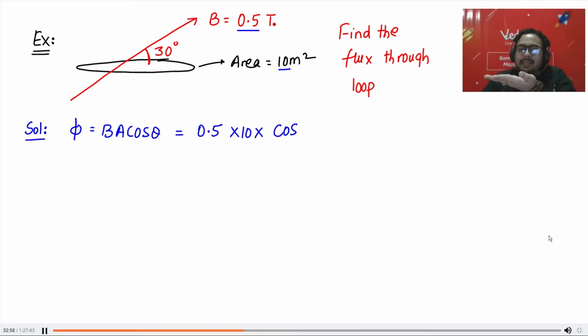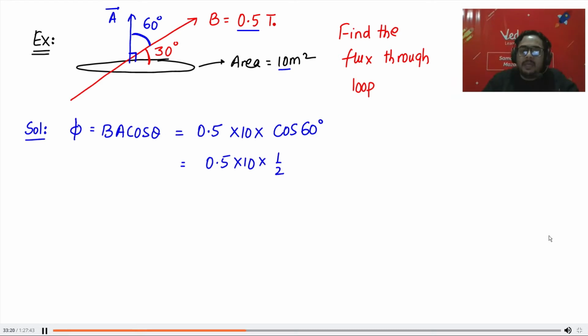So area vector will be perpendicular to it. Area vector is always perpendicular to the plane of the loop. This is your area vector. So you have to take this angle. Are you getting my point? So this angle is 60 degree. That is why I will use 60 degree. And you're going to get 0.5 into 10 into 1 by 2, which is 2.5 Weber. And that is my answer.